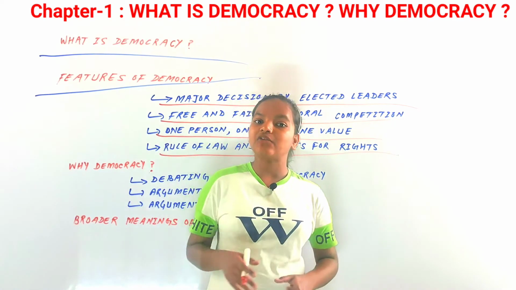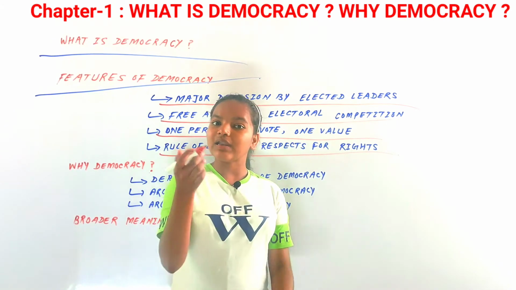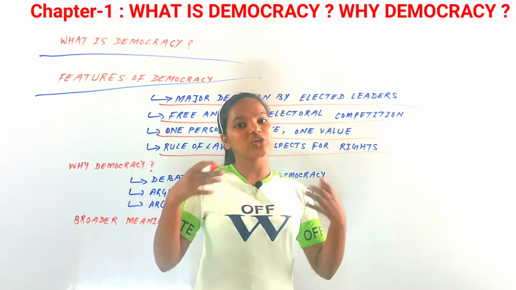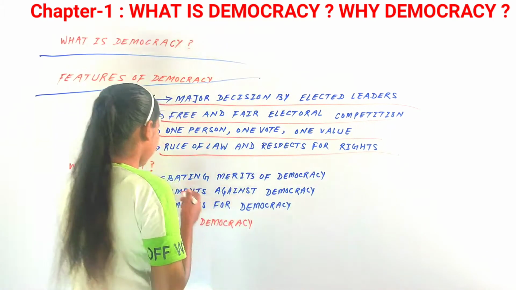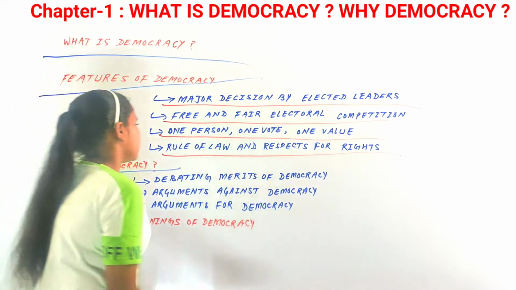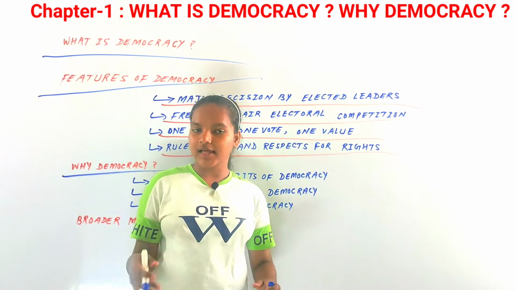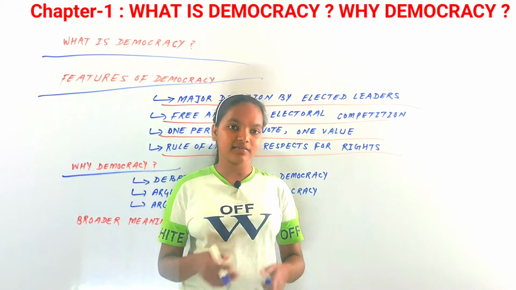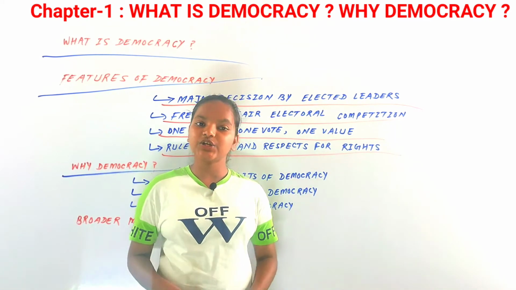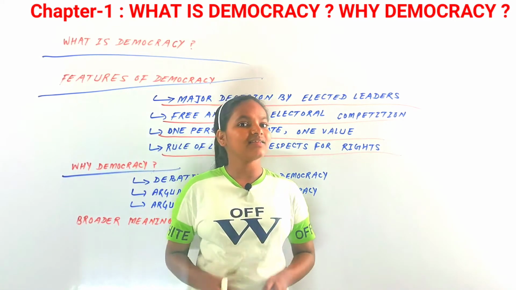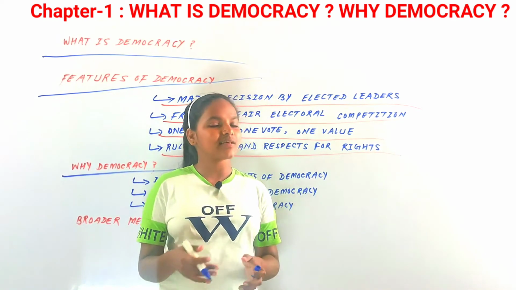So we have discussed the first pillar of this chapter, what is democracy. Now the next question that we are going to discuss in this chapter is, why democracy? Now we are going to discuss the second pillar of this chapter. We had discussed what is democracy, we had seen the features of democracy and the simple definition of democracy. Now let us discuss why democracy. We'll see step by step according to our subtopics.